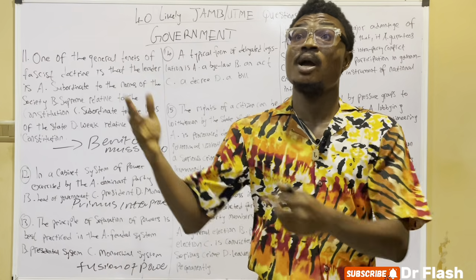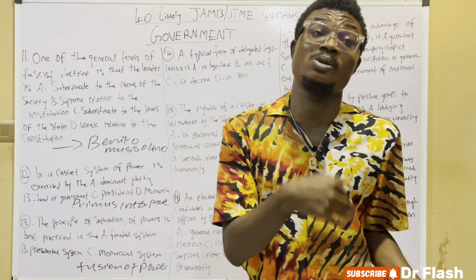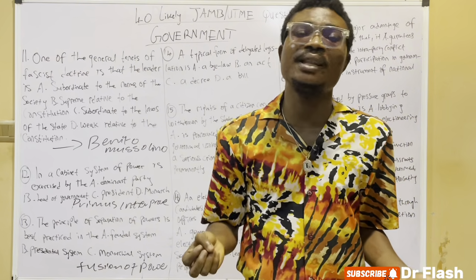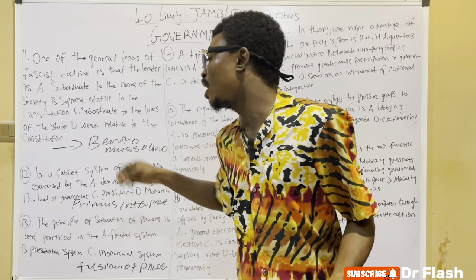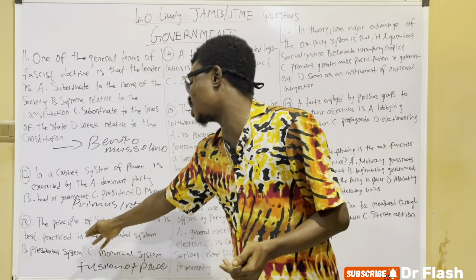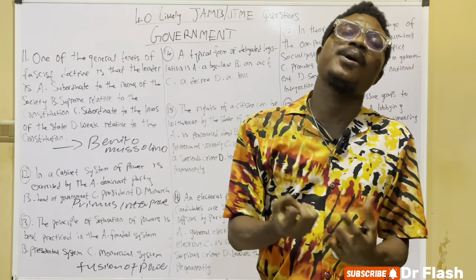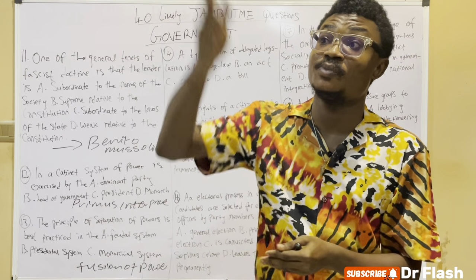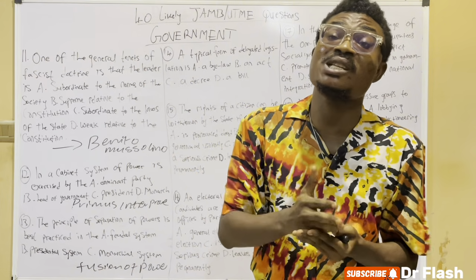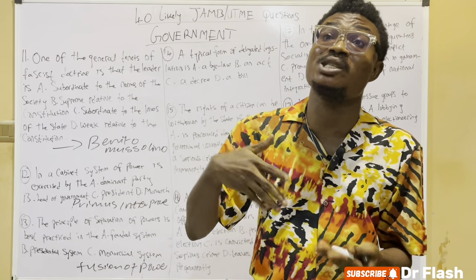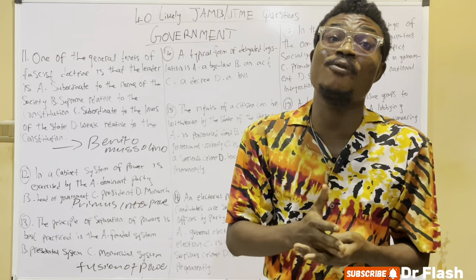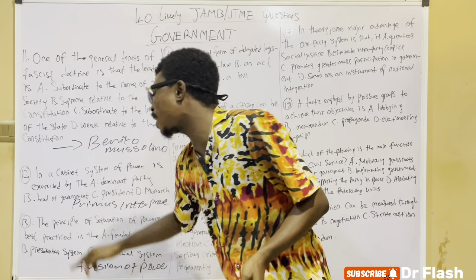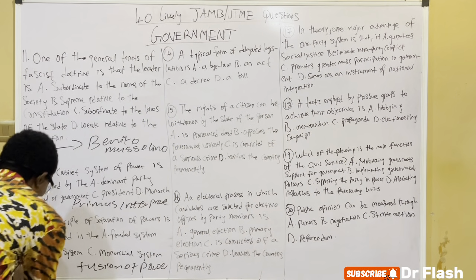We could see it in a military government. We could also see it in the parliamentary system of government. But the principle of separation of power is best practiced in a presidential system of government because the president has powers, right? But the president is different from the speakers. The president is different from the Senate president. The president is different from the judiciary. So the principle of separation of power is best practiced in a presidential system of government.